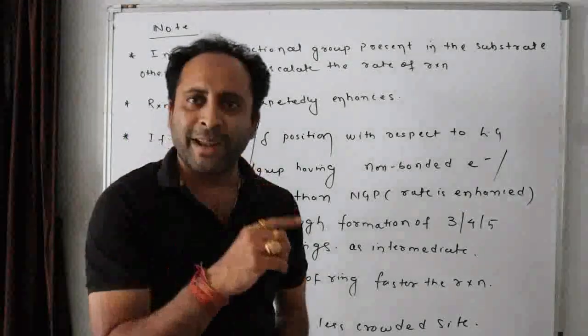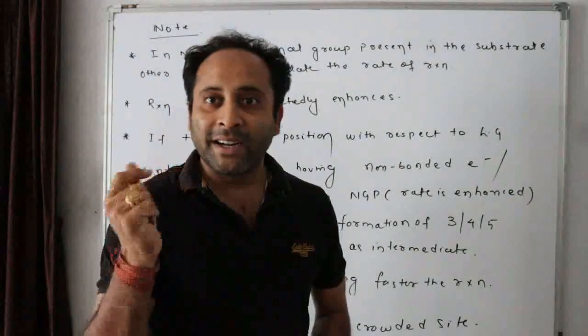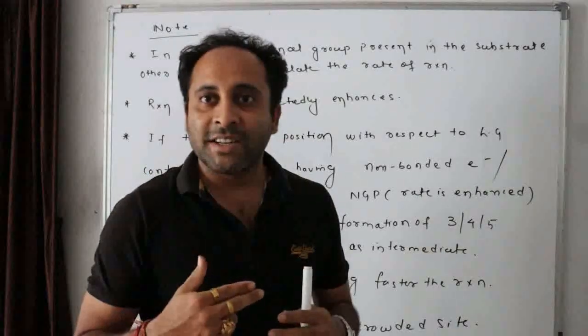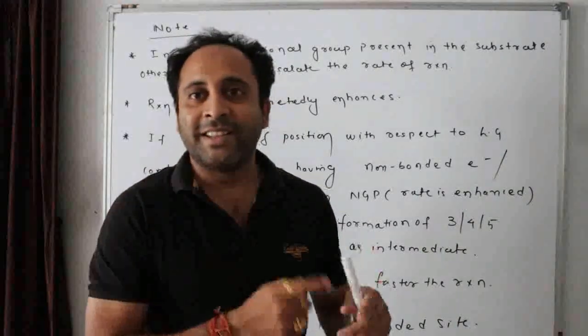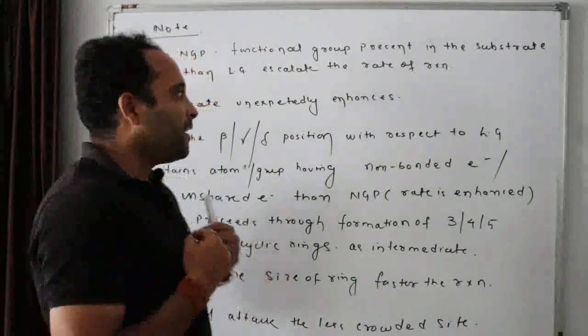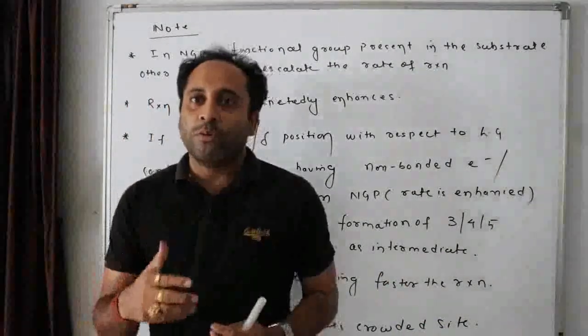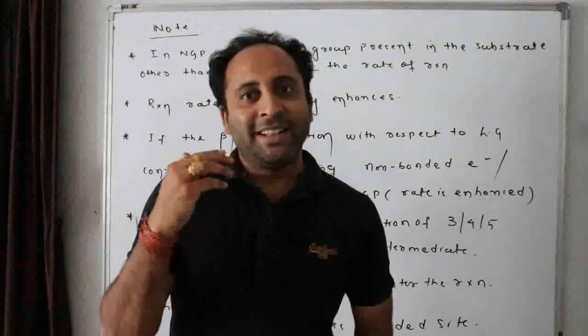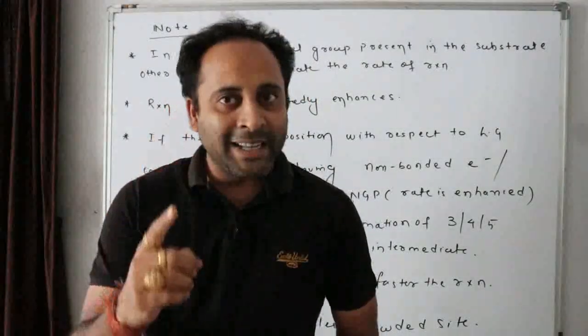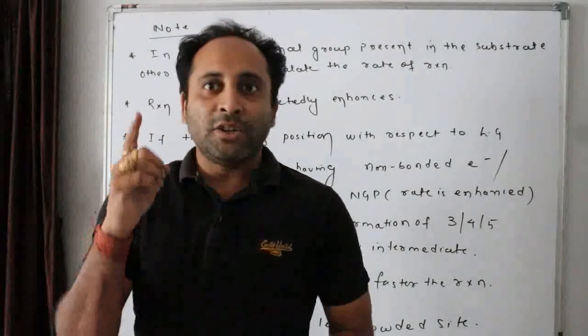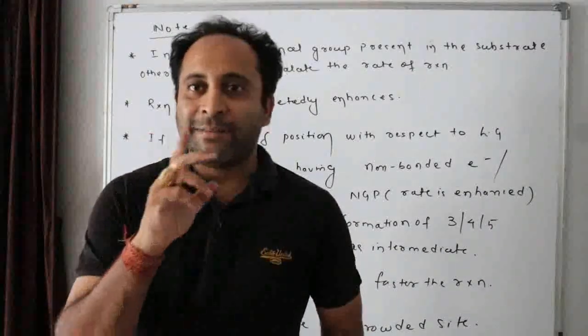If there is the case of NGP, then aromatic rings are faster for doing NGP actions than aliphatic. What did I say? If there is a case of NGP, then aromatic compounds will show more tendency towards NGP than aliphatic. But on the condition that aromaticity should be maintained. We'll see both these cases.